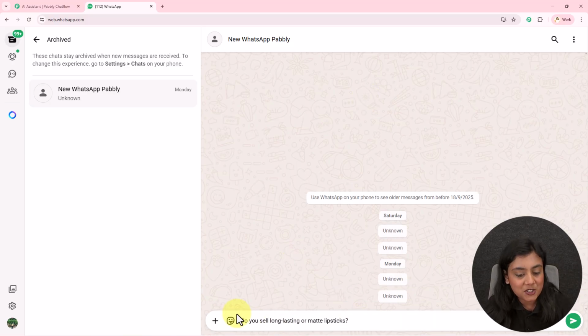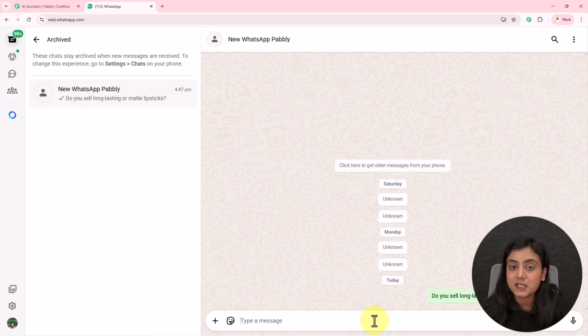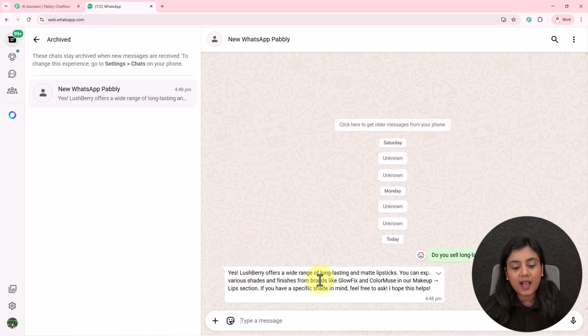Towards this AI bot, I will ask my first question. So my first question is, do you sell long-lasting or matte lipsticks? Okay, so let me ask this first question towards this AI bot. And as soon as I've asked the question, it will take few seconds for this AI assistant to reply back to me. So I'll wait over here. And you will see right over here, I've received the message. Yes, Lushberry offers a wide range of long-lasting and matte lipsticks. You can explore various shades and finishes from brands. You can see where the brands are written.